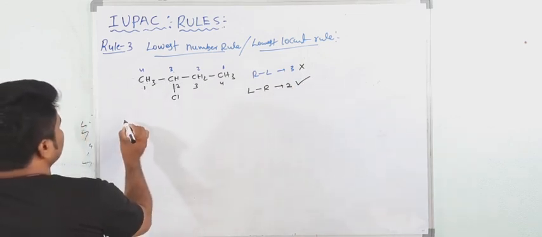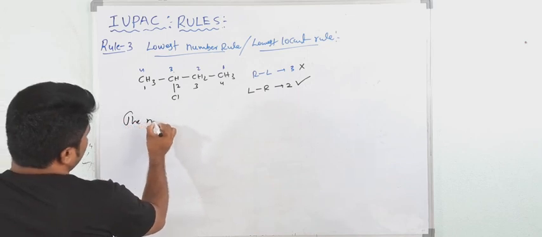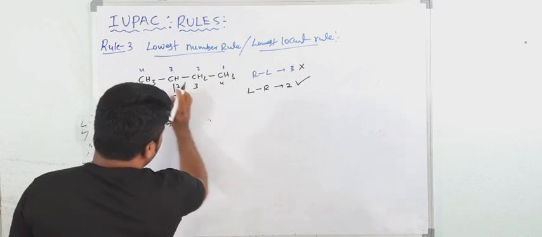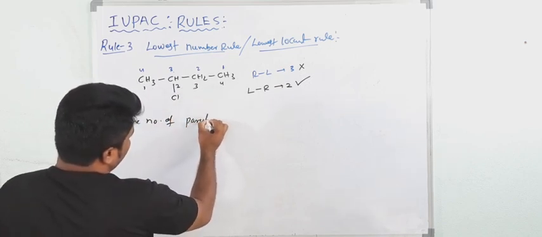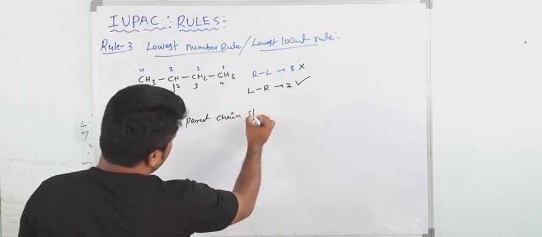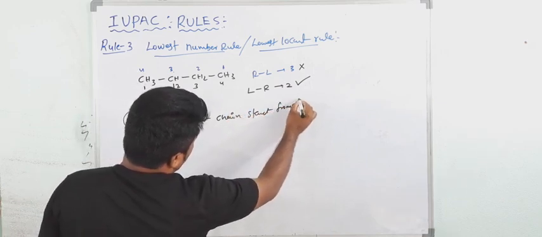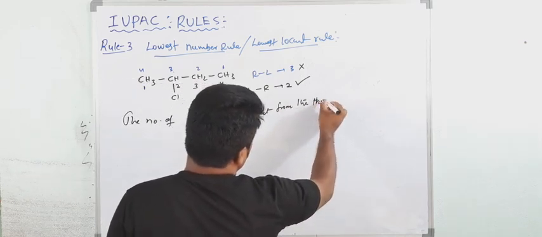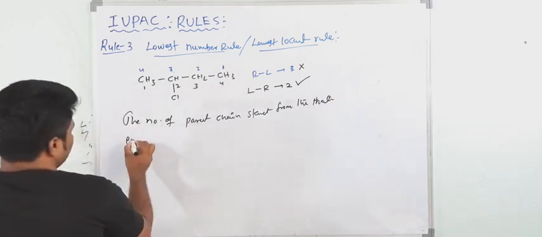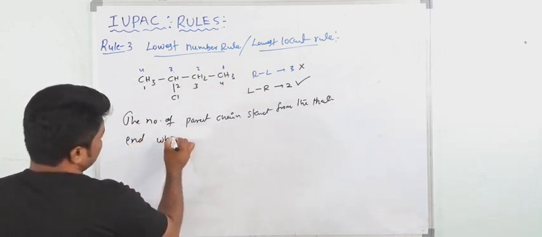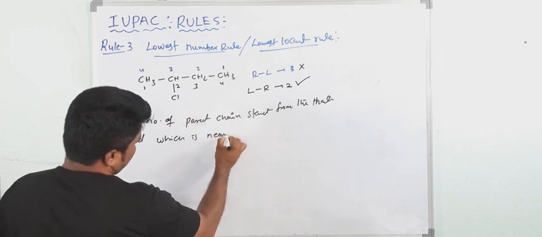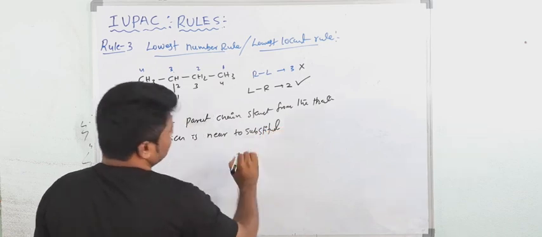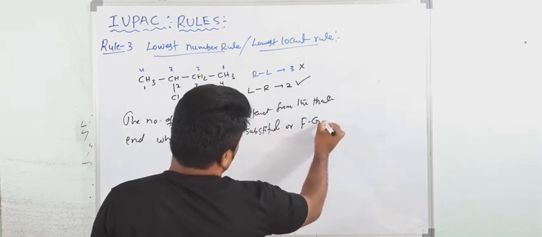So what is the rule? See, the numbering of the parent chain starts from that end which is near to the substituent or functional group.